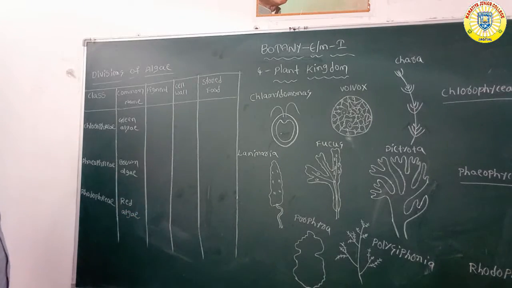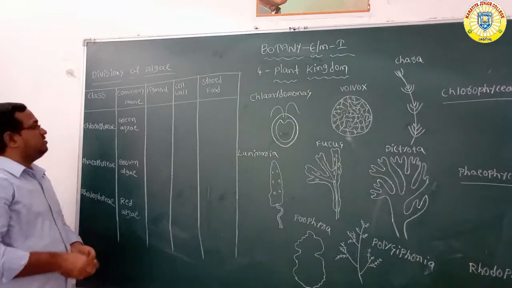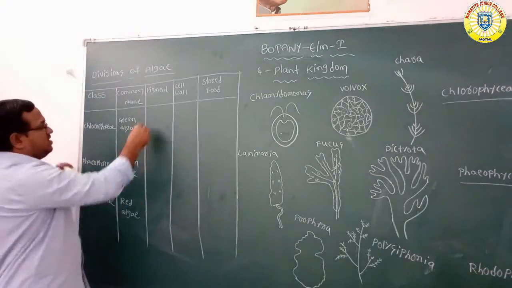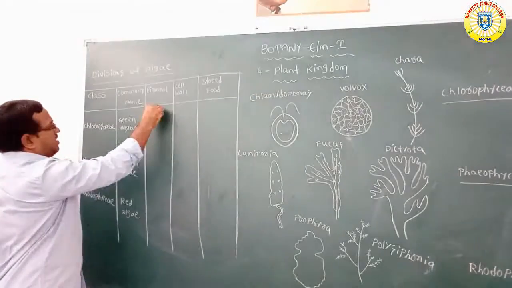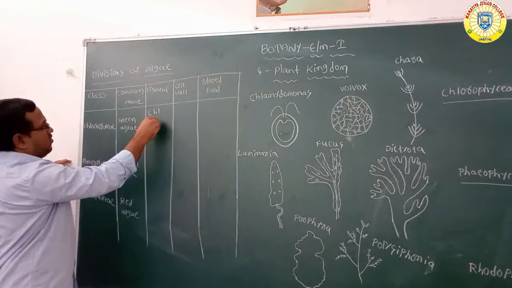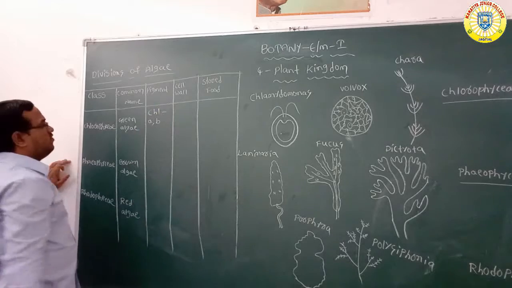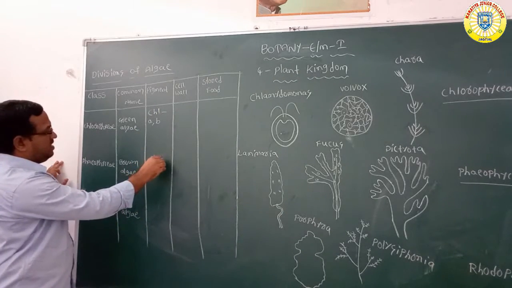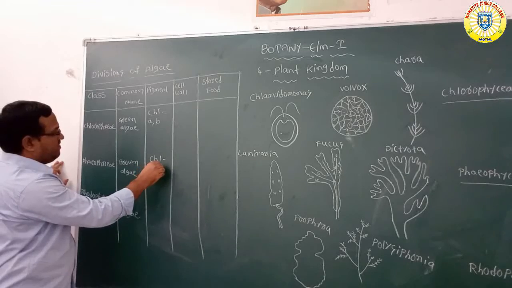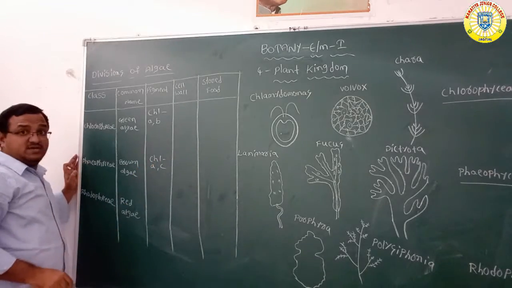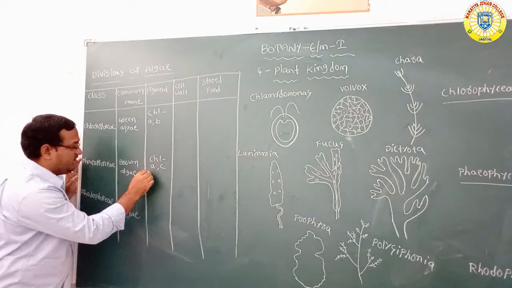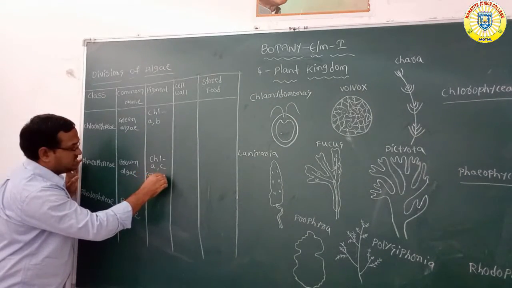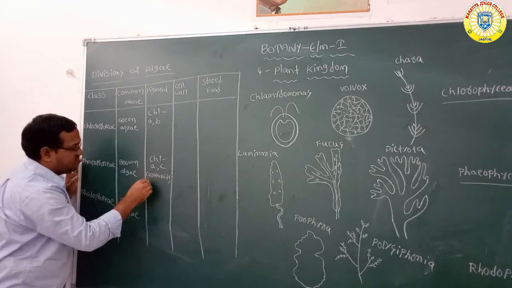Pigment. What is the pigment present in Chlorophyceae? Chlorophyll A and chlorophyll B. What is the pigment present in Phaeophyceae? Chlorophyll A, chlorophyll C, and carotenoids, xanthophylls.